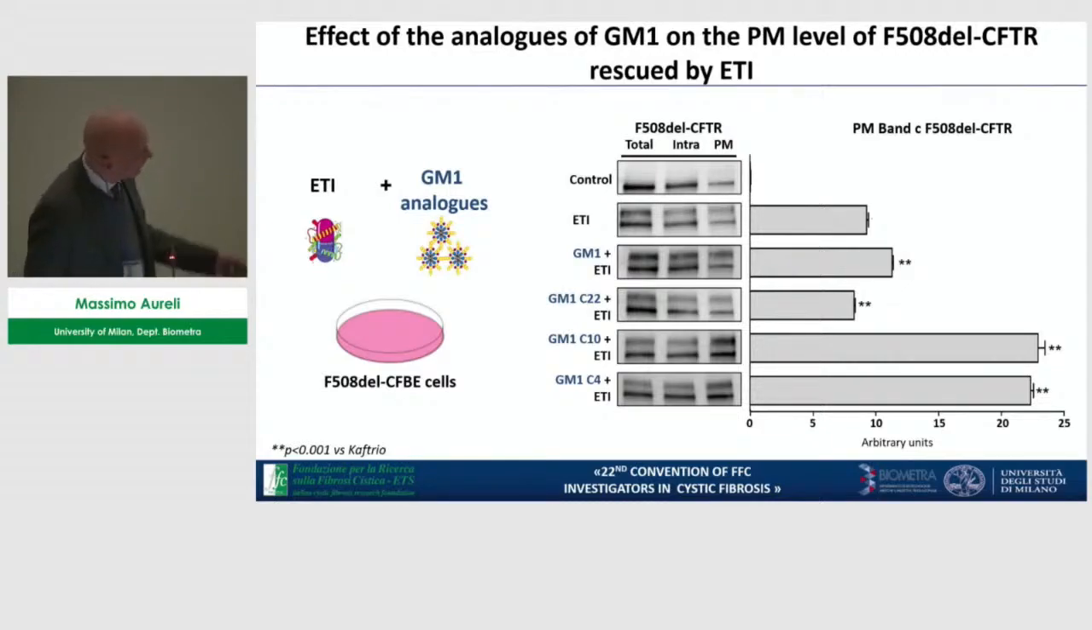And as you can see here, we found that the combined treatment of ETI with the different analogs, in particular with the short chain gangliosides, showed a greater recovery of the protein at the plasma membrane level. So, wonderful, no? We also tried, thanks to the Servizio Culture Primarie, to check the activity of the channel. But unfortunately, we were not able to find a greater recovery than with ETI alone when we treated the cells with short chain GM1.